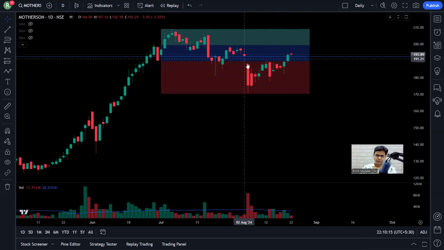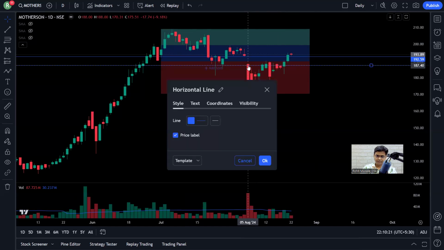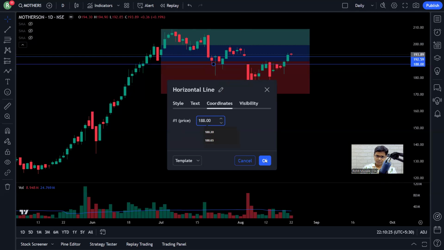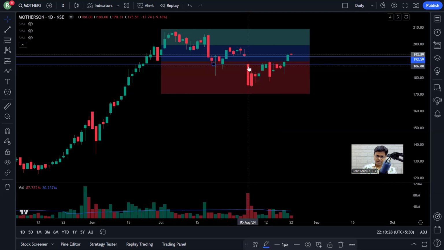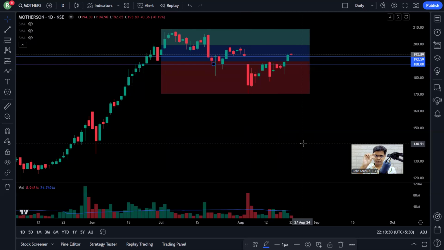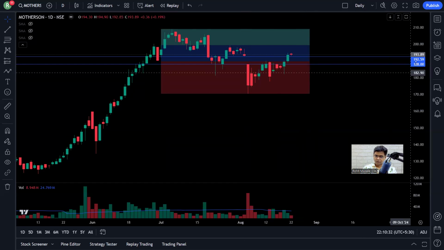So there is a falling window here. The high of this is 188. So let's draw that line as well. So the low of this candle and the high of this candle, there is a gap between these two prices. So between 192.59, the stock dropped to 188.